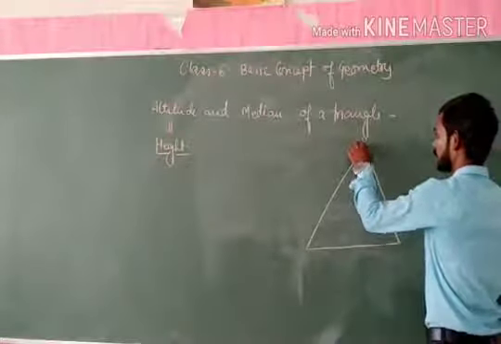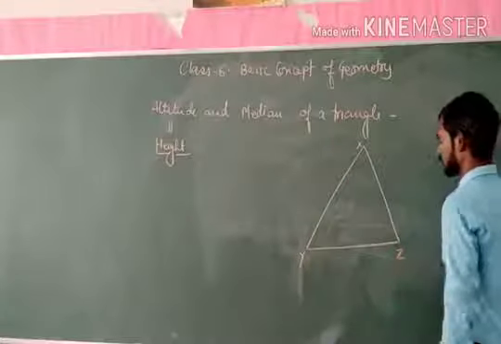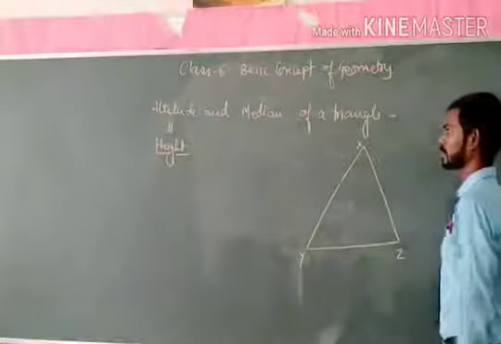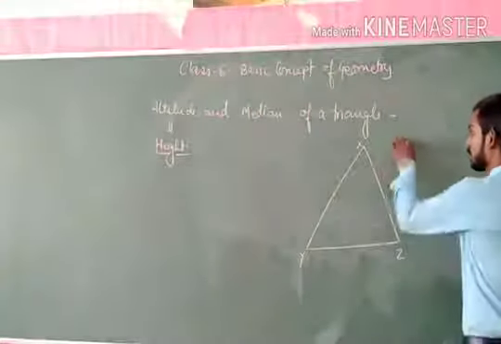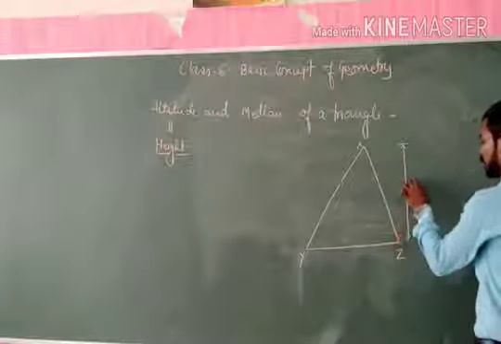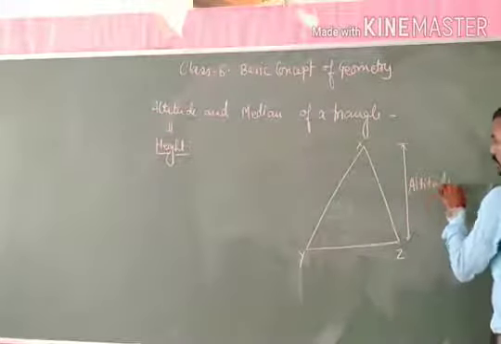Here we can see that this is a triangle XYZ, in which we have to define the altitude. That means we have to find the height of the triangle.